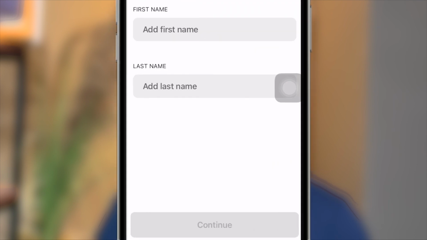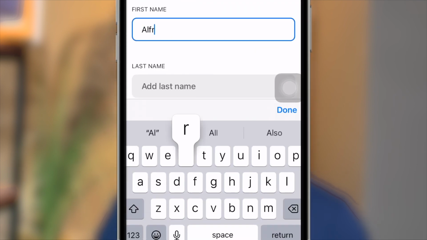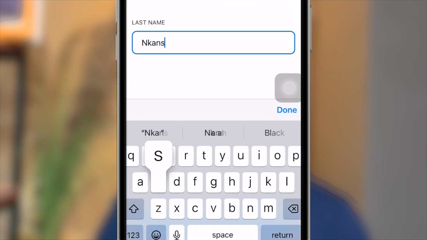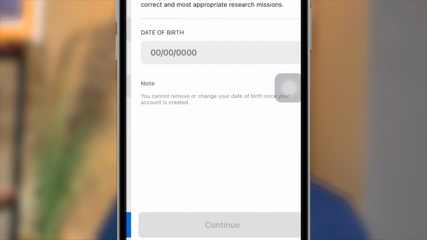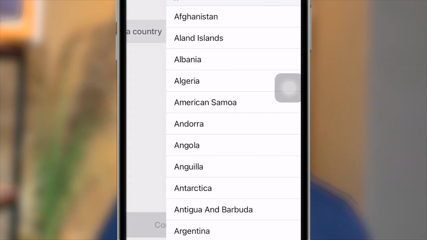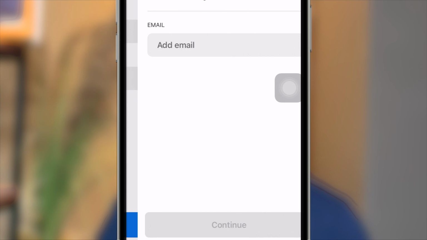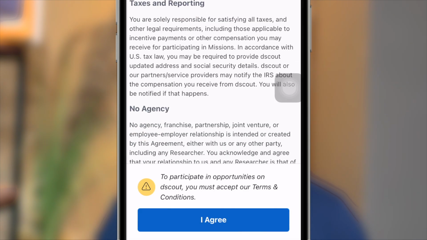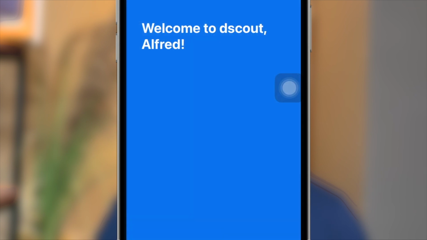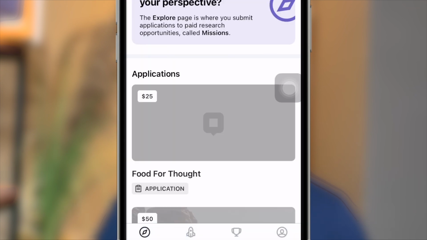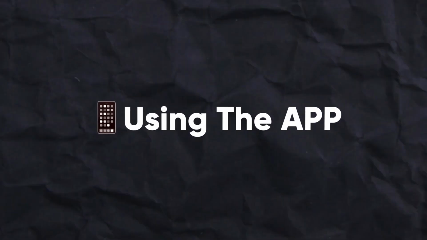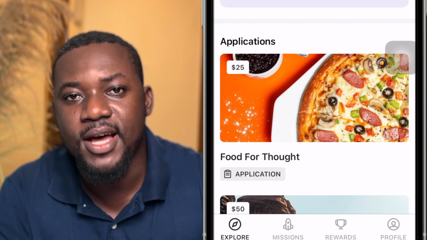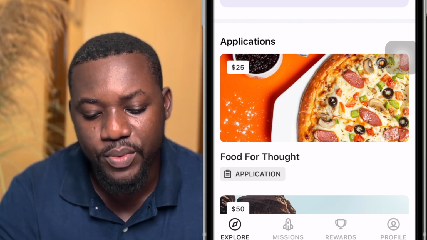You just create your account, put your name, and go through the application process. So now we are done creating our account. It's very simple, and then we are in here.